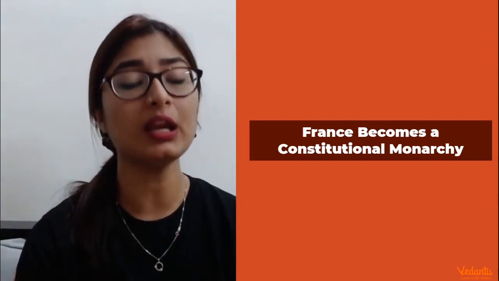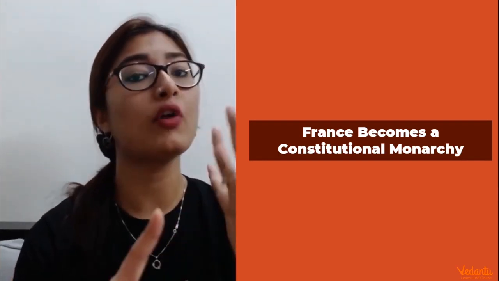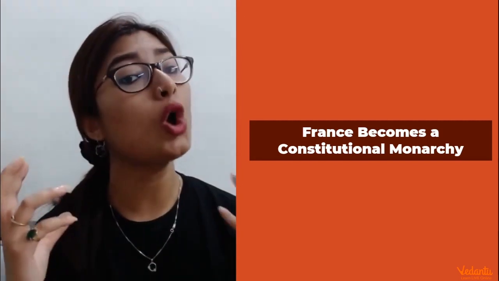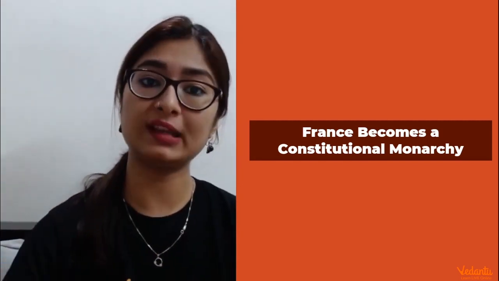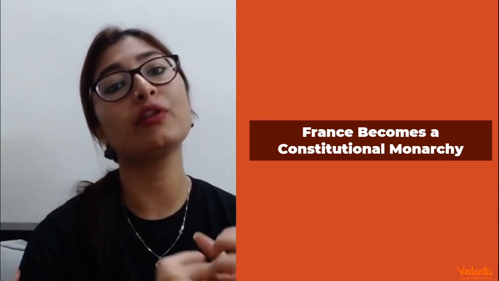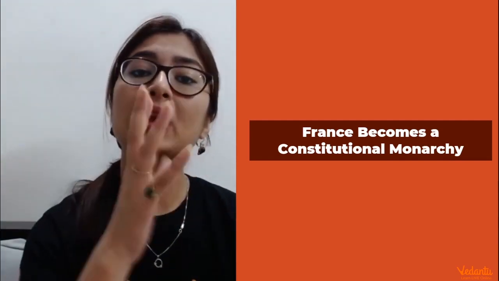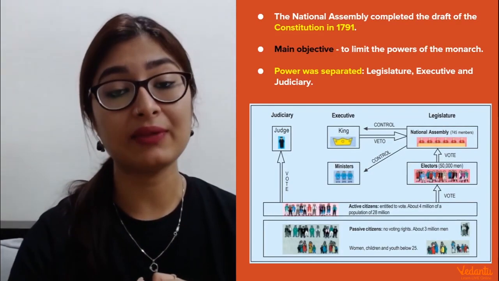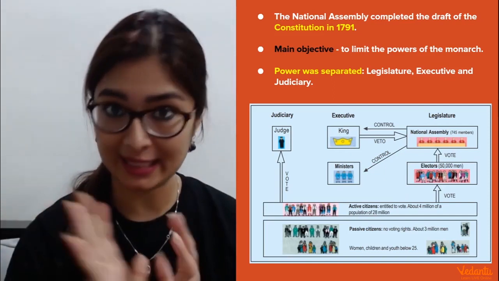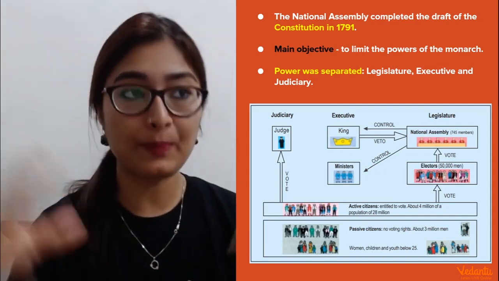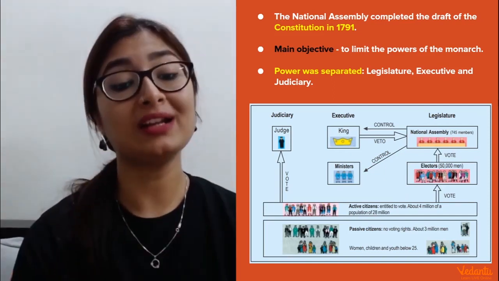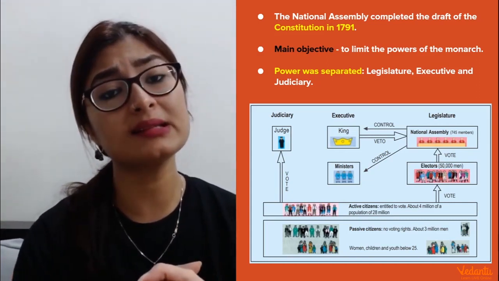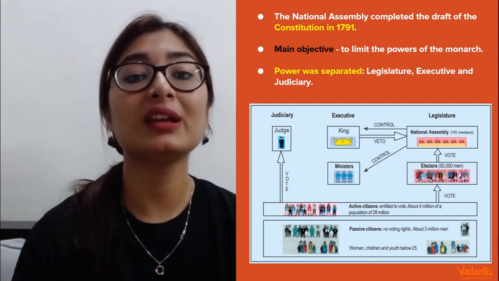In a constitutional monarchy, however, there will be a head of the state in the form of a monarch, the ruler from the royal family, but he will not be the sole owner, you could say, the sole ruler or the sole center of authority for the entire country. There would be other bodies who would be helping him out, or who would also be a part of the decision making, and that's what the National Assembly created. If you remember, when the National Assembly was formed, their main objective was to limit the power of the monarch.